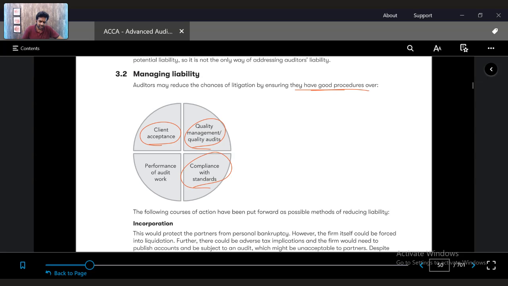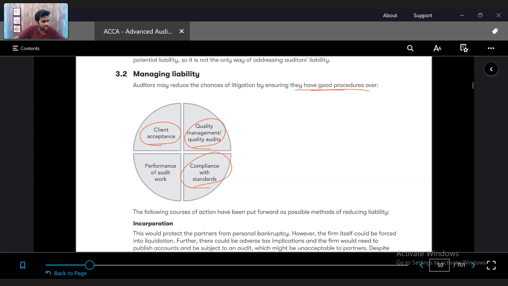Compliance with the standards. If you are able to prove that all the international standards on auditing proposed by the IAASB have been implemented in the process of audit, then a case of negligence cannot be filed against you. Because you have done the procedure.